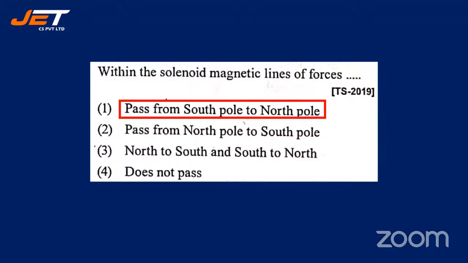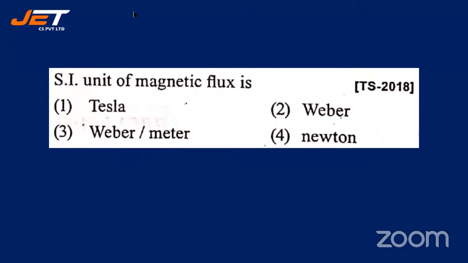Let's go for the next one. SI unit of magnetic flux. SI unit of magnetic flux is Tesla, Weber, Weber per meter, Newton. SI unit of magnetic flux.